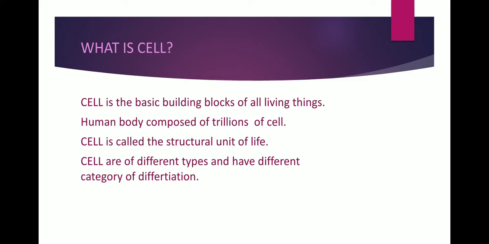So basically, a cell is that very small building block of a living organism through which the whole individual is made up of, and the human body is composed of trillions of cells. It is the basic structural unit of life, and cells are of different kinds on the basis of their functions, their origin and their characteristics. So let's discuss how different types of cells are present in the human body.